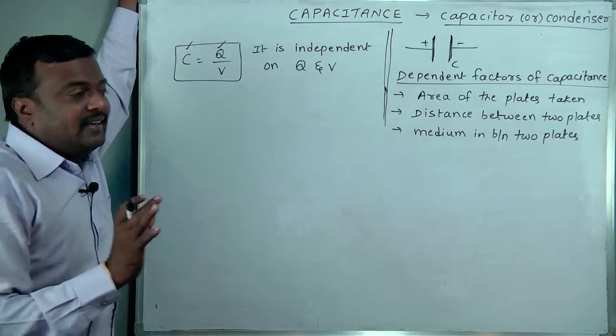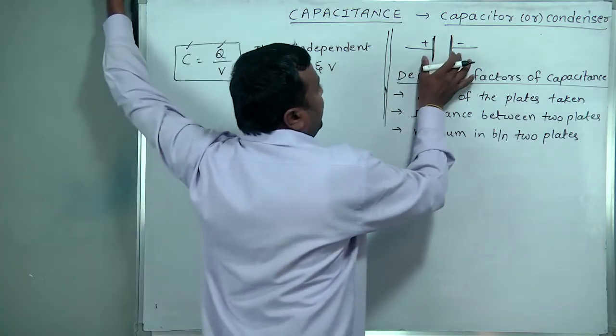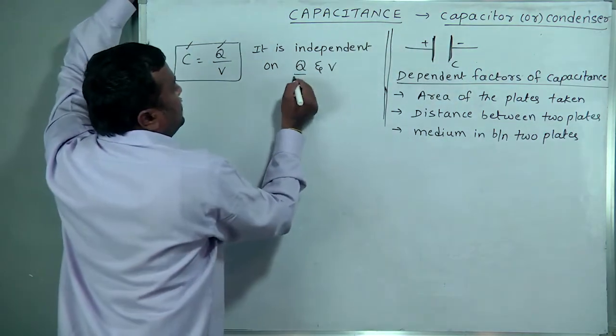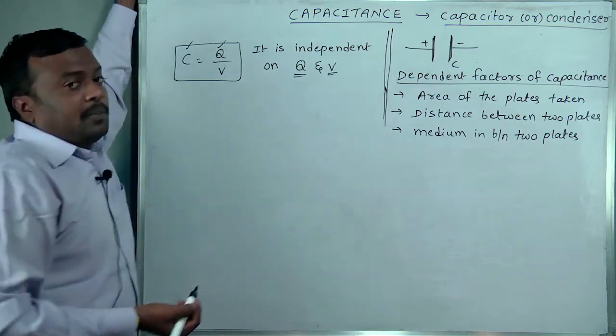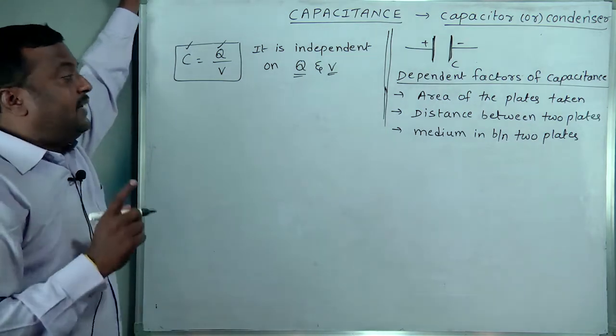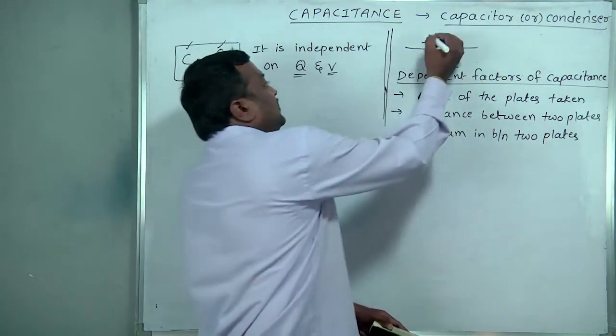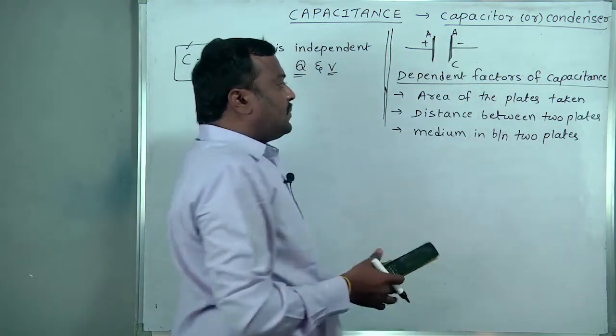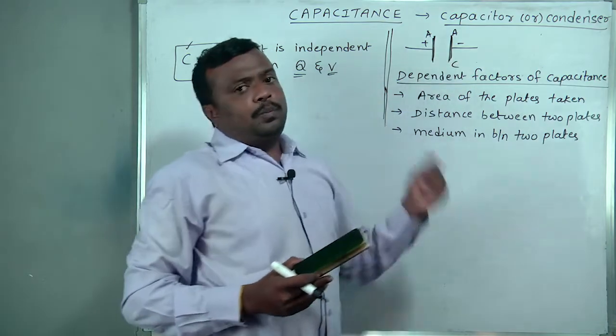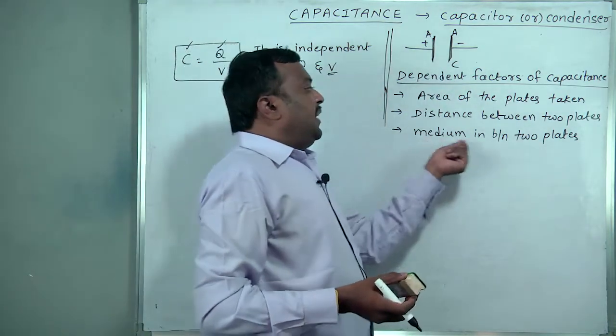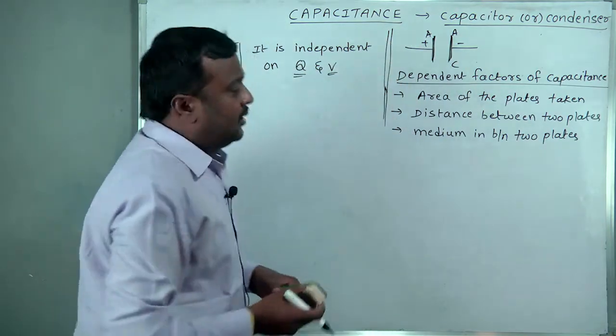Practically, the capacity of a capacitor does not depend on the charge given and the potential difference. It depends on the area of cross section of the plates, the distance between the two plates, and the medium between the two plates.